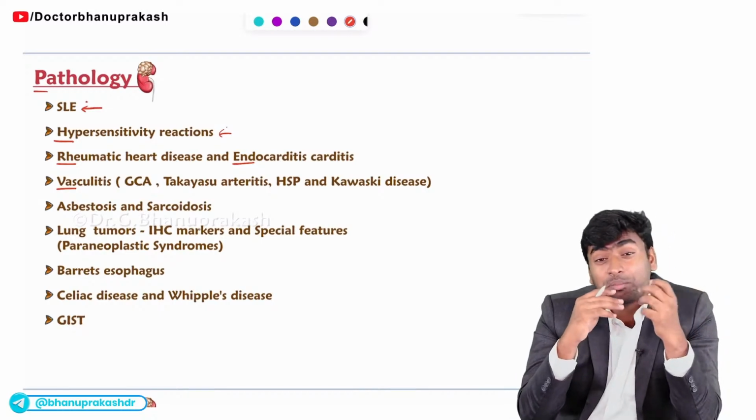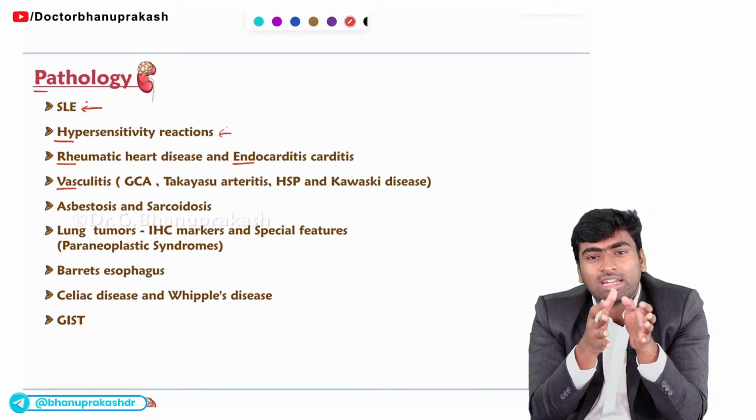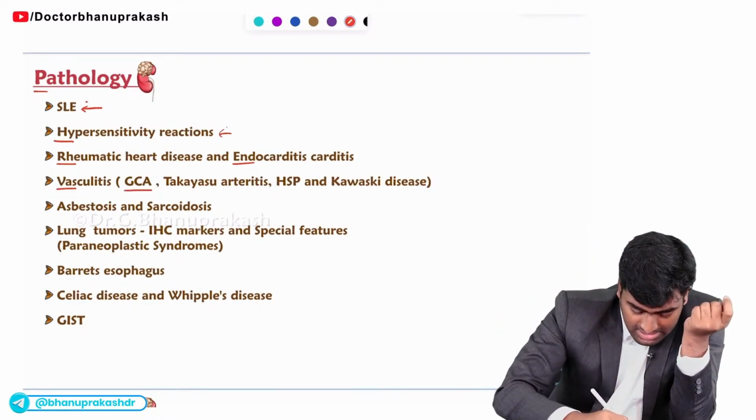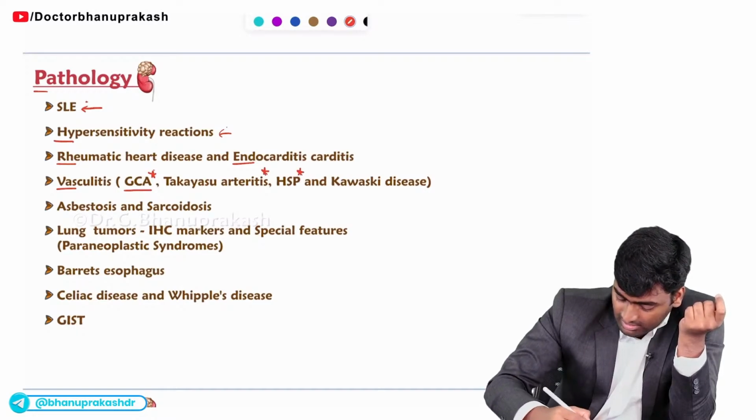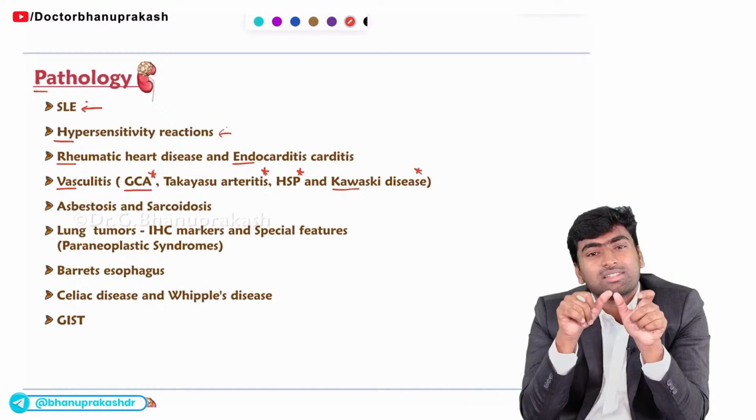And the next most important one, what is it? It is vasculitis. And vasculitis can be correlated with both pathology and medicine. And this vasculitis, you must study. It is giant cell arteritis, Takayasu arteritis, HSP and Kawasaki disease. Mostly you need to know about the diagnostic part.